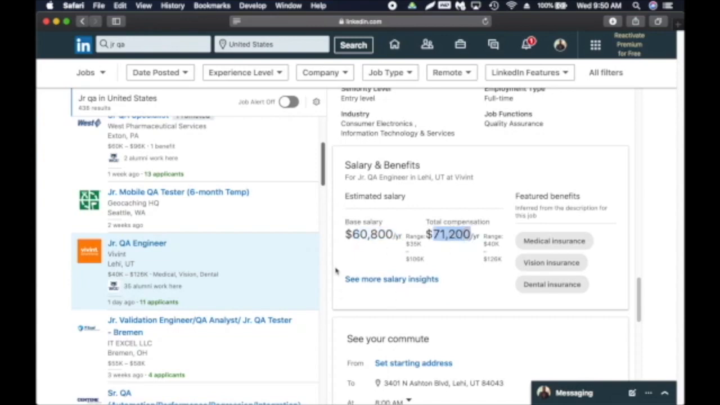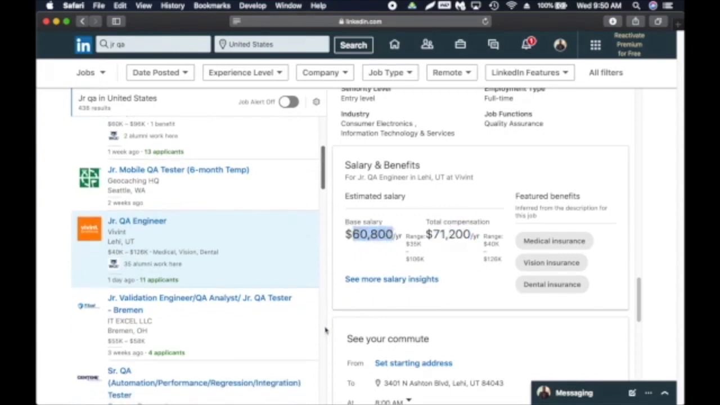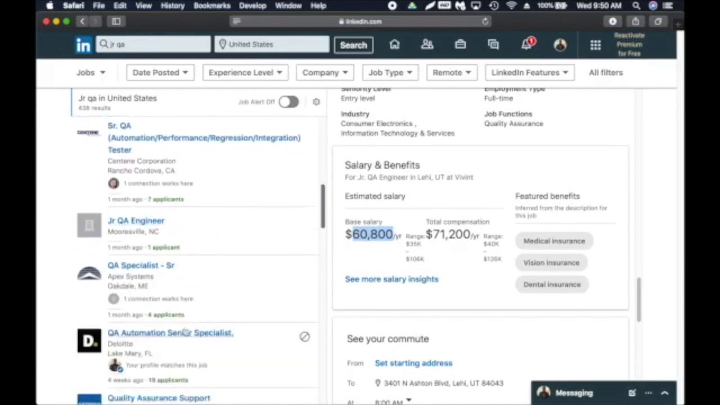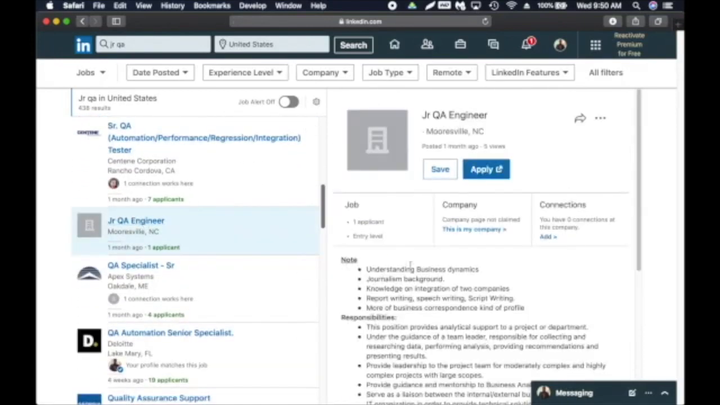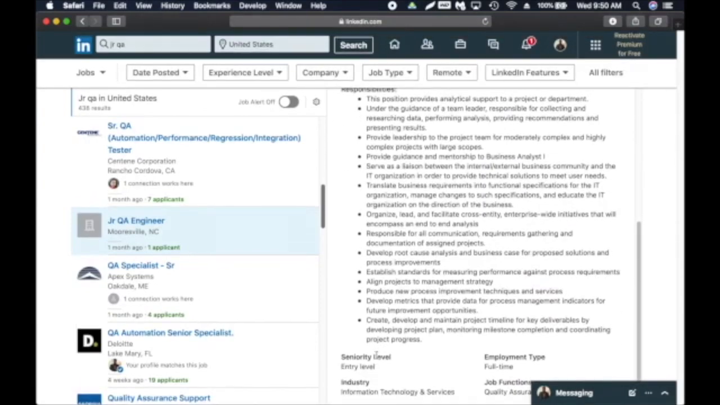What I was telling you guys earlier about 49, 50,000, it's much more than that, right? So you can see there are very good jobs here. So go through this. I'm going to click on another one, applicant only. It's in North Carolina, very close to the city where I live. So here it's an entry level job.